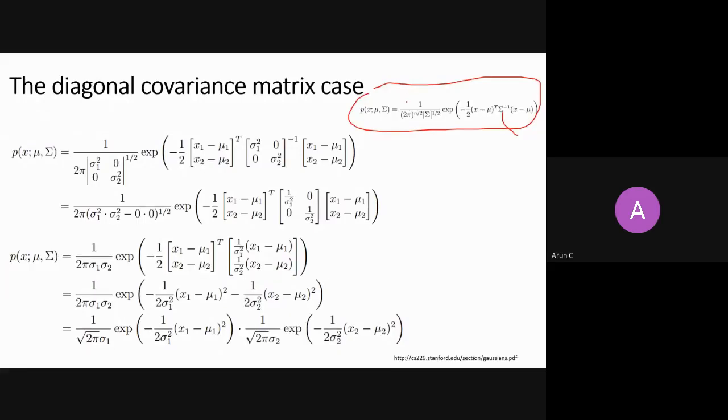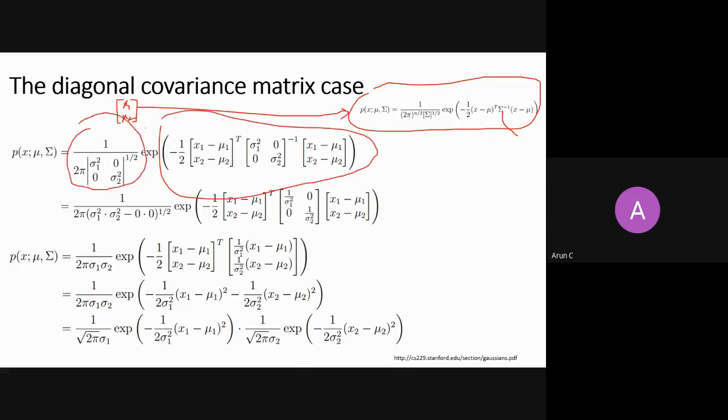If I explain for a bivariate Gaussian, my vector has two components, x1 and x2. The probability of x1 and x2 is given this way. You plug into the formula to calculate the probability of x1 and x2, and you get this thing in the exponent, and there is a determinant of a matrix, multiplied by 2 pi to the n by 2. Here n is 2, so 2 by 2 is 1.